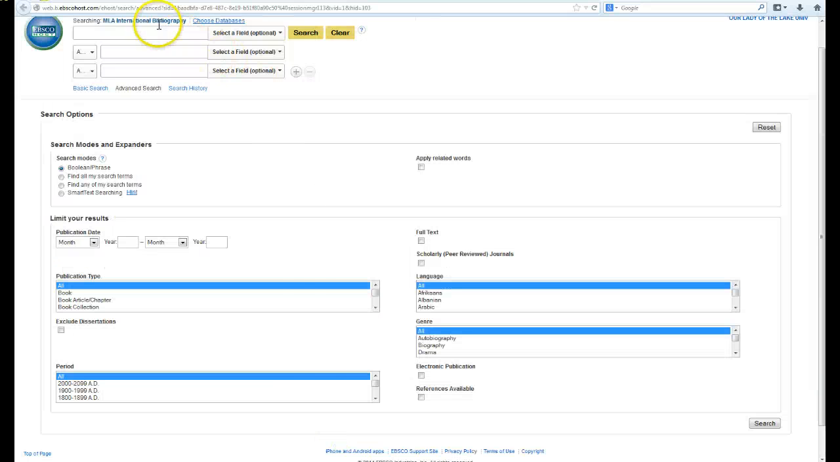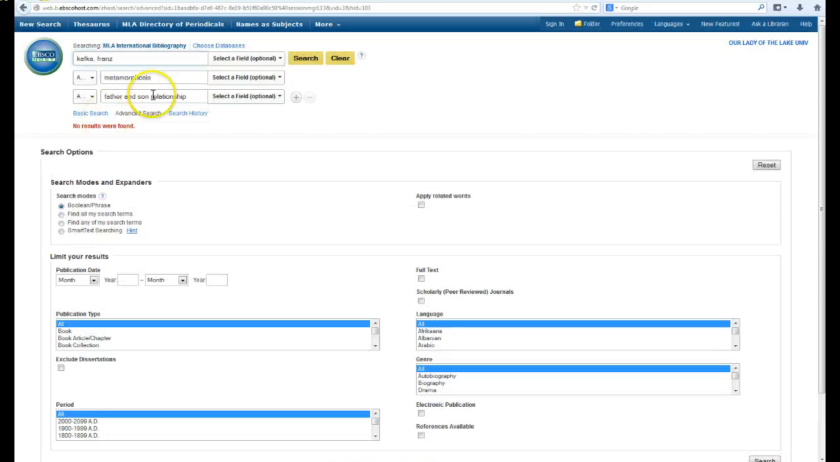I'm doing them individually so that you can see the individual hits that we get with each of the individual databases. So Kafka, and let's see. Sometimes it just doesn't like all of that. Yeah, you can see that it doesn't like that. How about family relay?